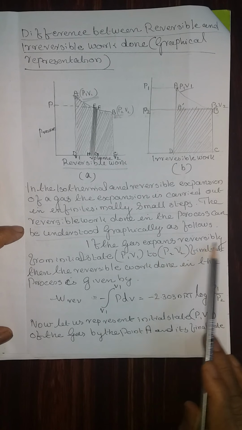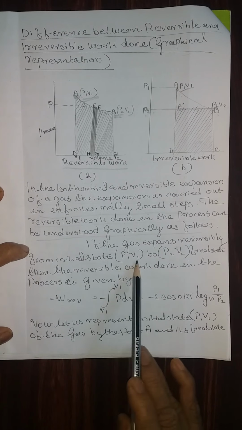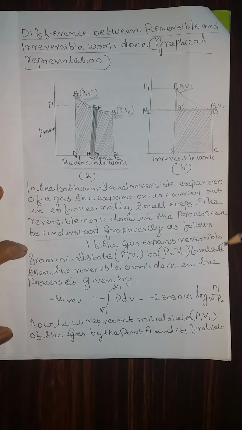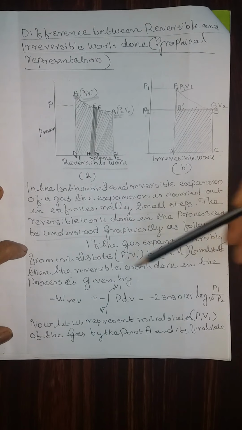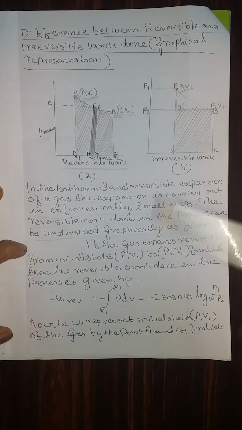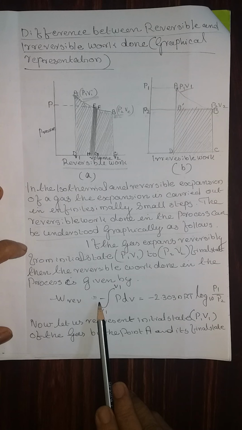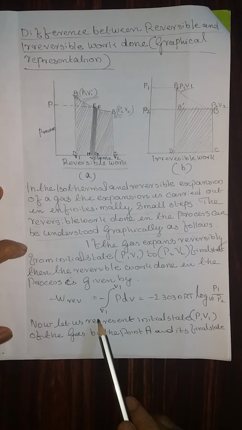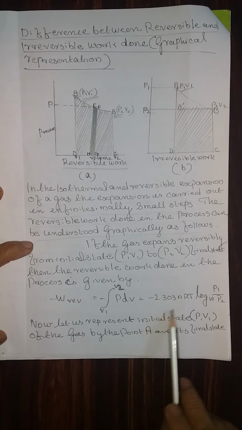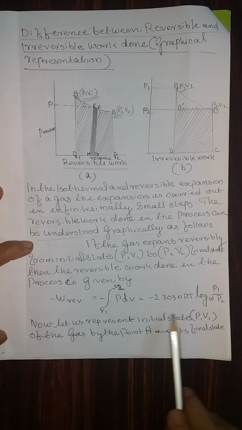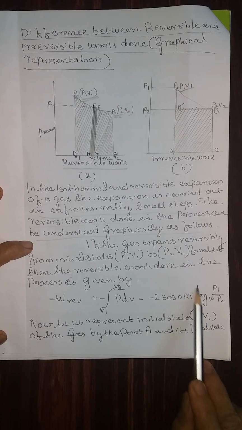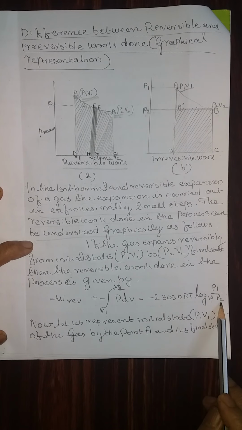If the gas expands reversibly from the initial state P1 V1 to the final state P2 V2, then the reversible work done in the process is given by W reversible is equal to minus integral of P dV between the limits V1 to V2. Therefore, we already know that it is equal to minus 2.303 RT log to the base 10 P1 by P2.